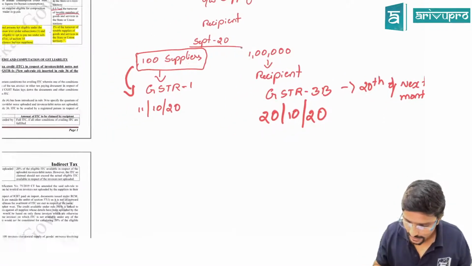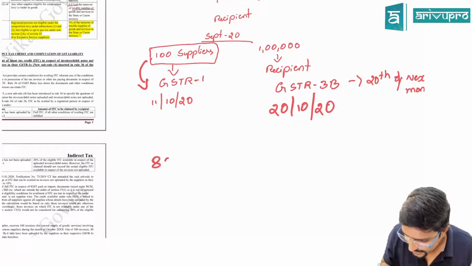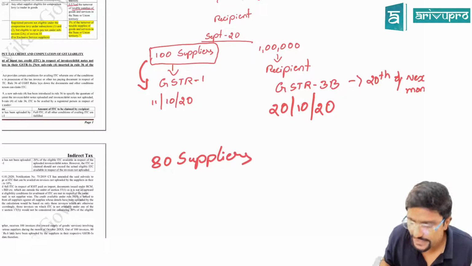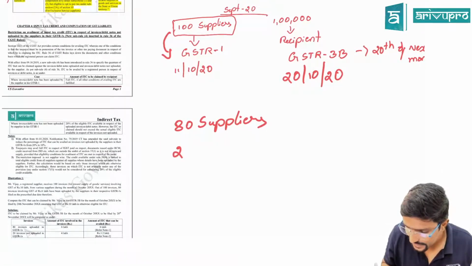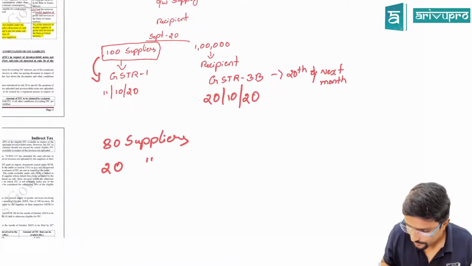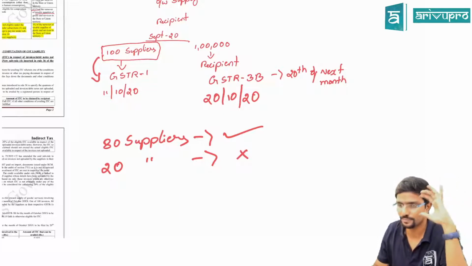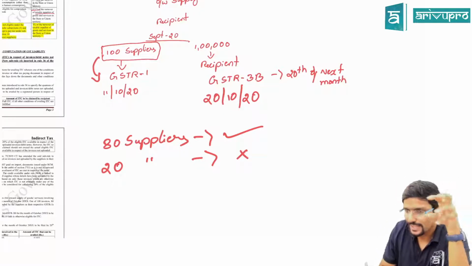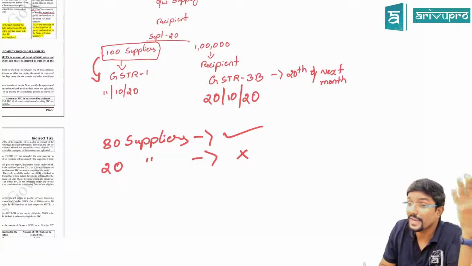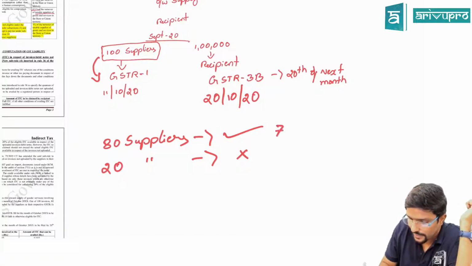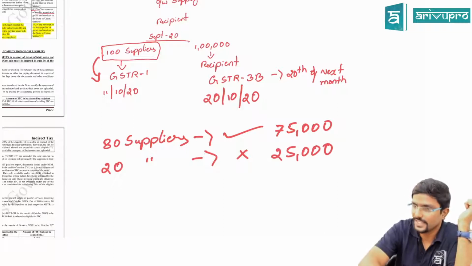Now assume in my example, sir, 80 suppliers have given the information in their GSTR 1. Balance 20 suppliers have not filed GSTR 1. Assume in that case, you see what is the credit which is available with respect to the 80 suppliers. Assume it is 75,000. Okay. And the balance 25,000 will be with respect to non-filed GSTRs.